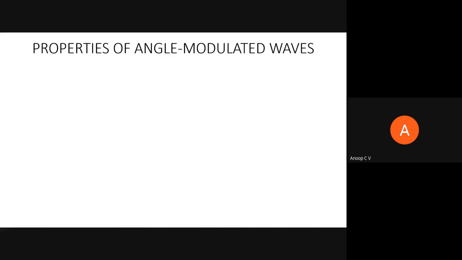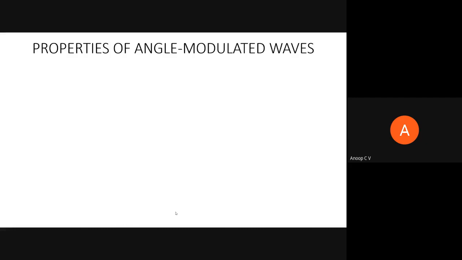So maybe we have discussed some of the basics of angle modulation, right? So next I'll continue with the angle modulation basics. So now we will discuss some of the very basic properties of angle modulated waves, which makes it different from amplitude modulation.